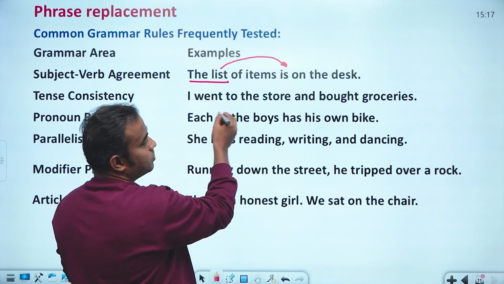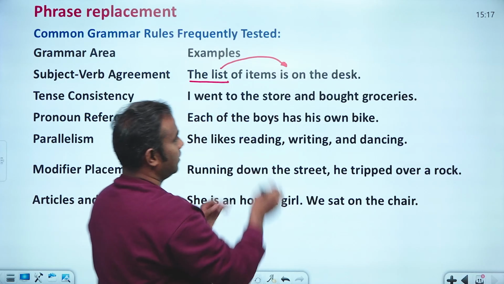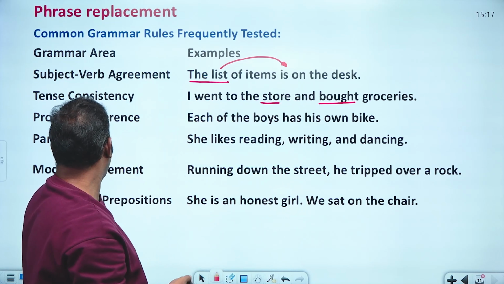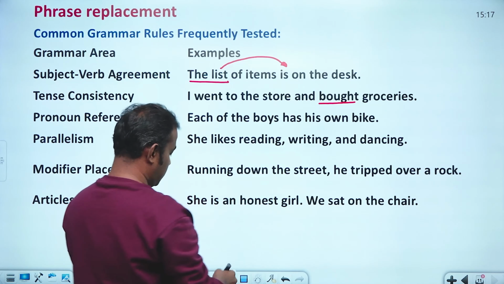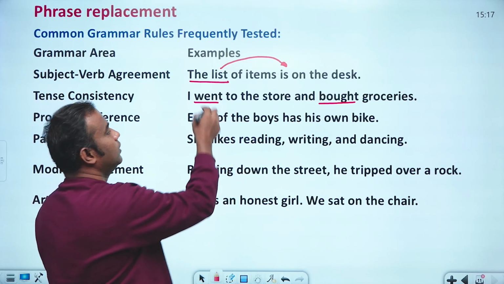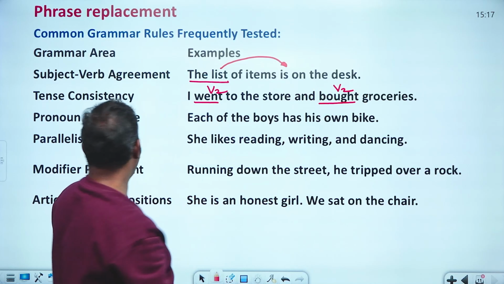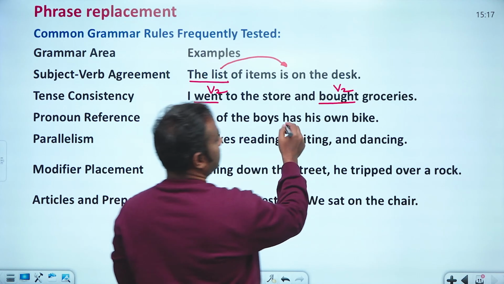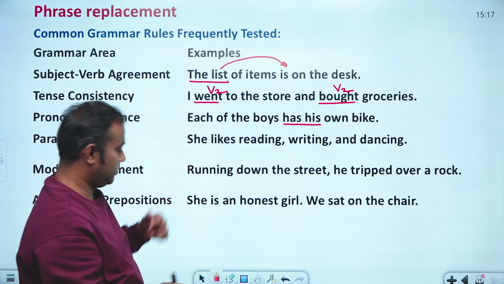Then, I went to the store and bought groceries. Here the tense consistency is there: went and bought are both in the past form. As for pronoun references, store is a noun here. I went and bought is past, V2. Here, for the pronoun reference, look at: each of the boys has his own. That is the pronoun reference we should identify.